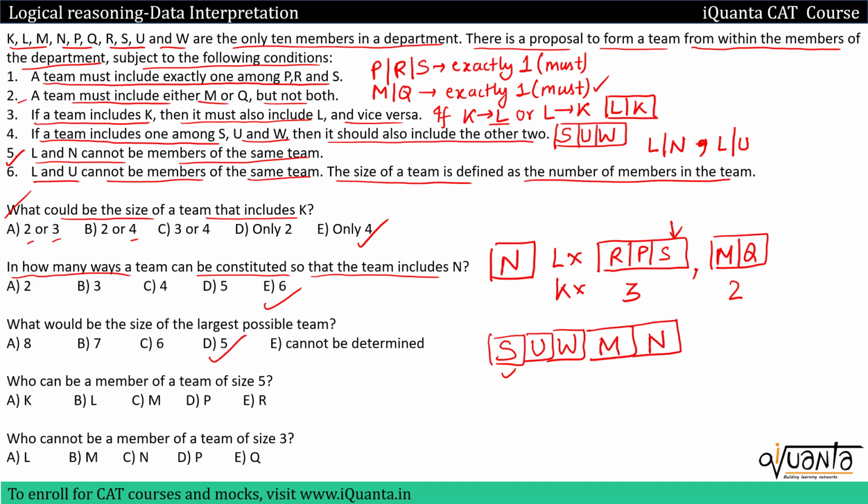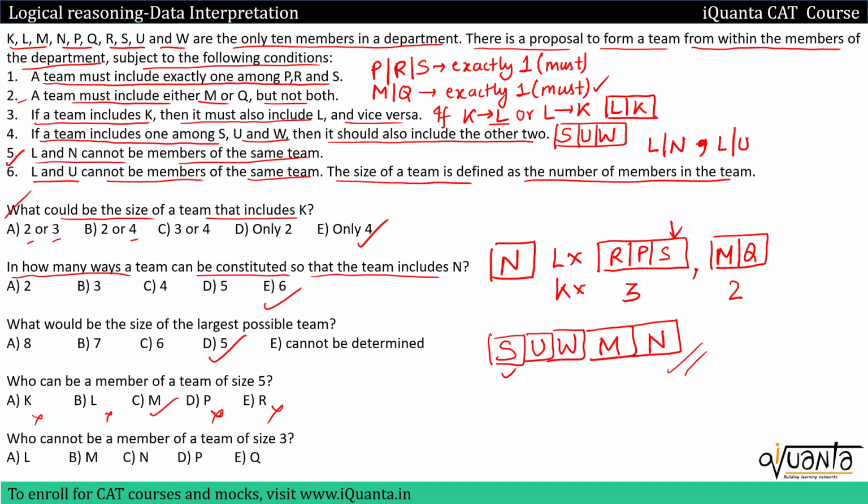Let's solve the last one. Who can be a member of a team of size 5? So can K be a member? No. Can L be a member? No. Can M be a member? Yes. P, no. R, no. So option C will be the correct answer, because we just formed the largest team. This is the only team of 5 people which is possible.